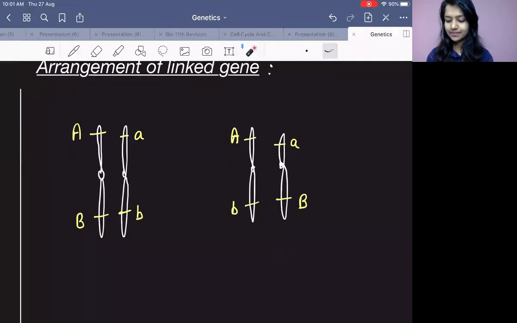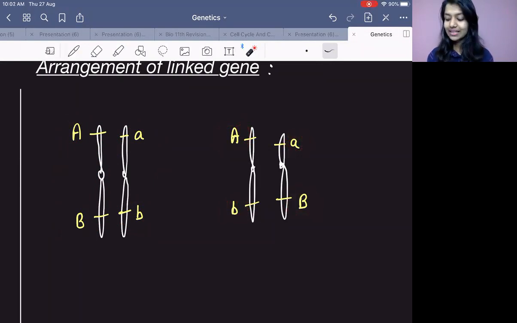In this arrangement, can you see both sides have capital alleles? Both sides have small alleles? On the same chromosome, you are getting both capital, dominant alleles. And here on the same chromosome, you are getting both small alleles, right? And in this case, what is happening? One is capital, one is small, one is small, one is capital.